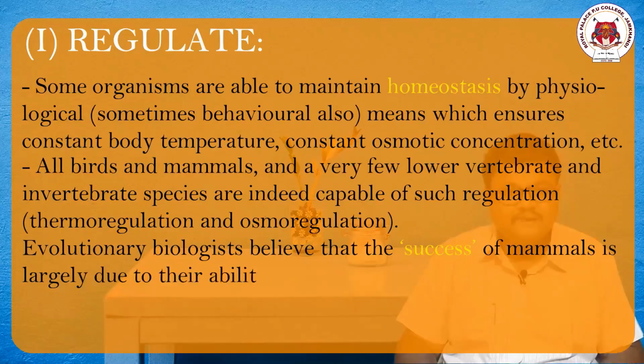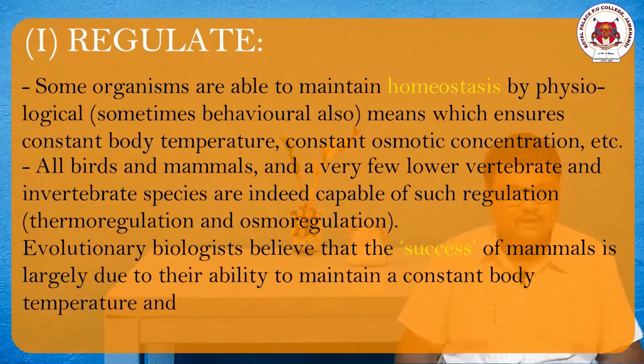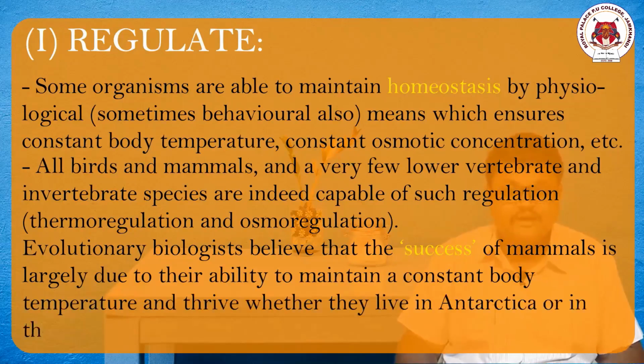The success and fitness of the organism is completely dependent on how the organism maintains its thermoregulation and osmoregulation. Let's take our own example here. Our body functions very well at a temperature of 37 degrees Celsius.